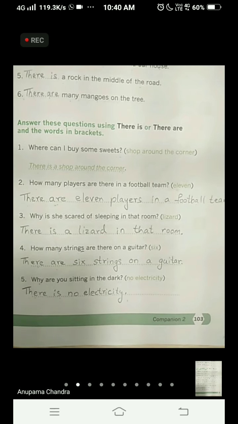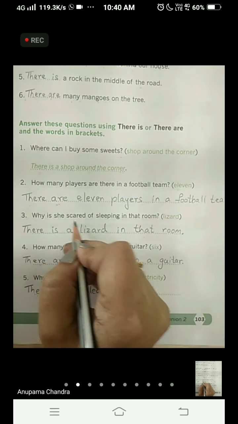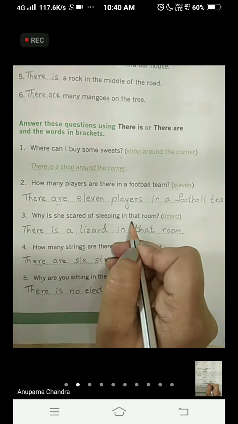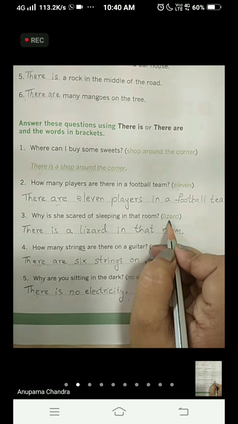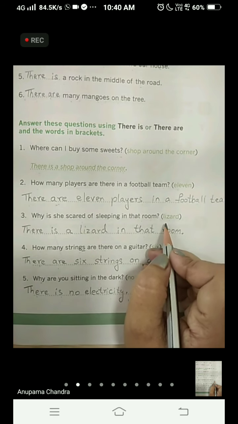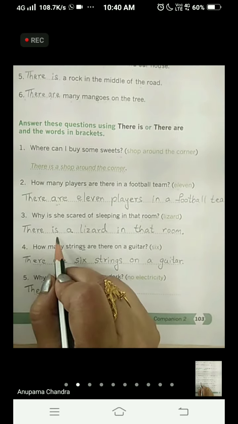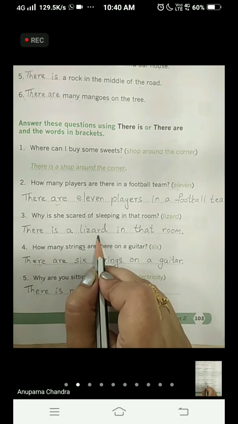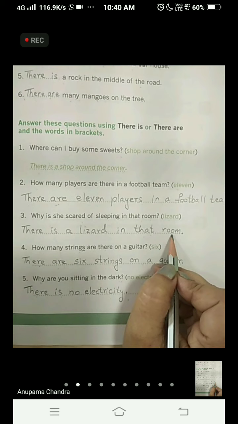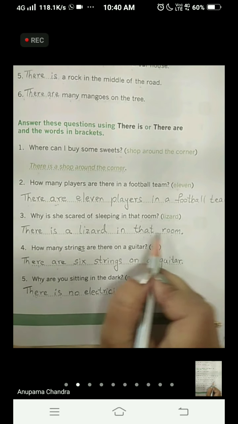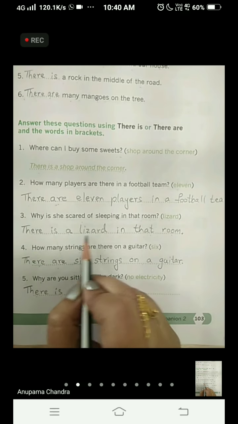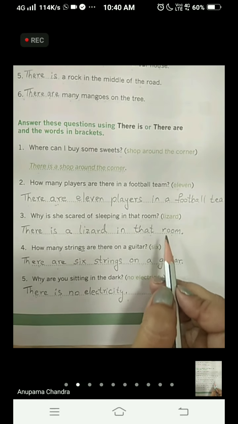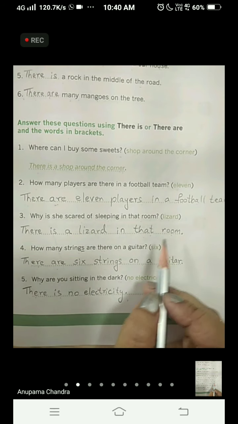Okay, third one. Why is she scared of sleeping in that room? In the bracket it is given lizard. S is not there, so we understand that we are talking about one single lizard. So we will start the sentence with there is. There is a lizard in that room. Okay, because it is one lizard, so we have also added a over here. Come to the next one.